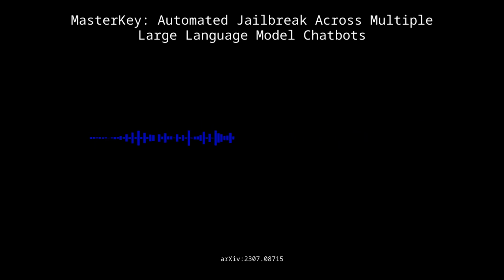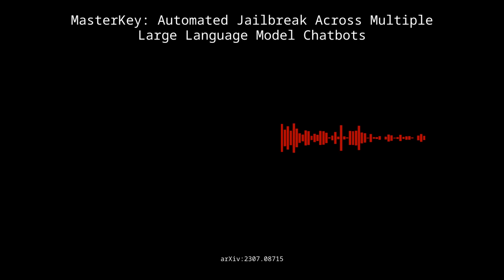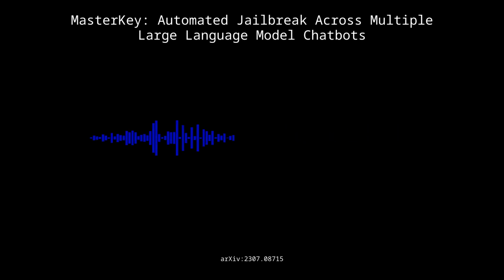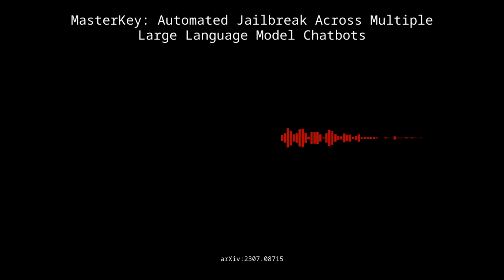For those who maybe aren't as familiar with the term, what exactly does jailbreaking mean in this context? Yeah, so essentially jailbreaking is about finding the cracks in the system. LLMs like ChatGPT are designed to avoid generating certain types of output, like hate speech, instructions for illegal activities, or private information. Jailbreaking is basically about crafting prompts that can slip past those restrictions and trick the model into producing stuff that it shouldn't. So it's tricking it into doing something that it's not supposed to be doing.